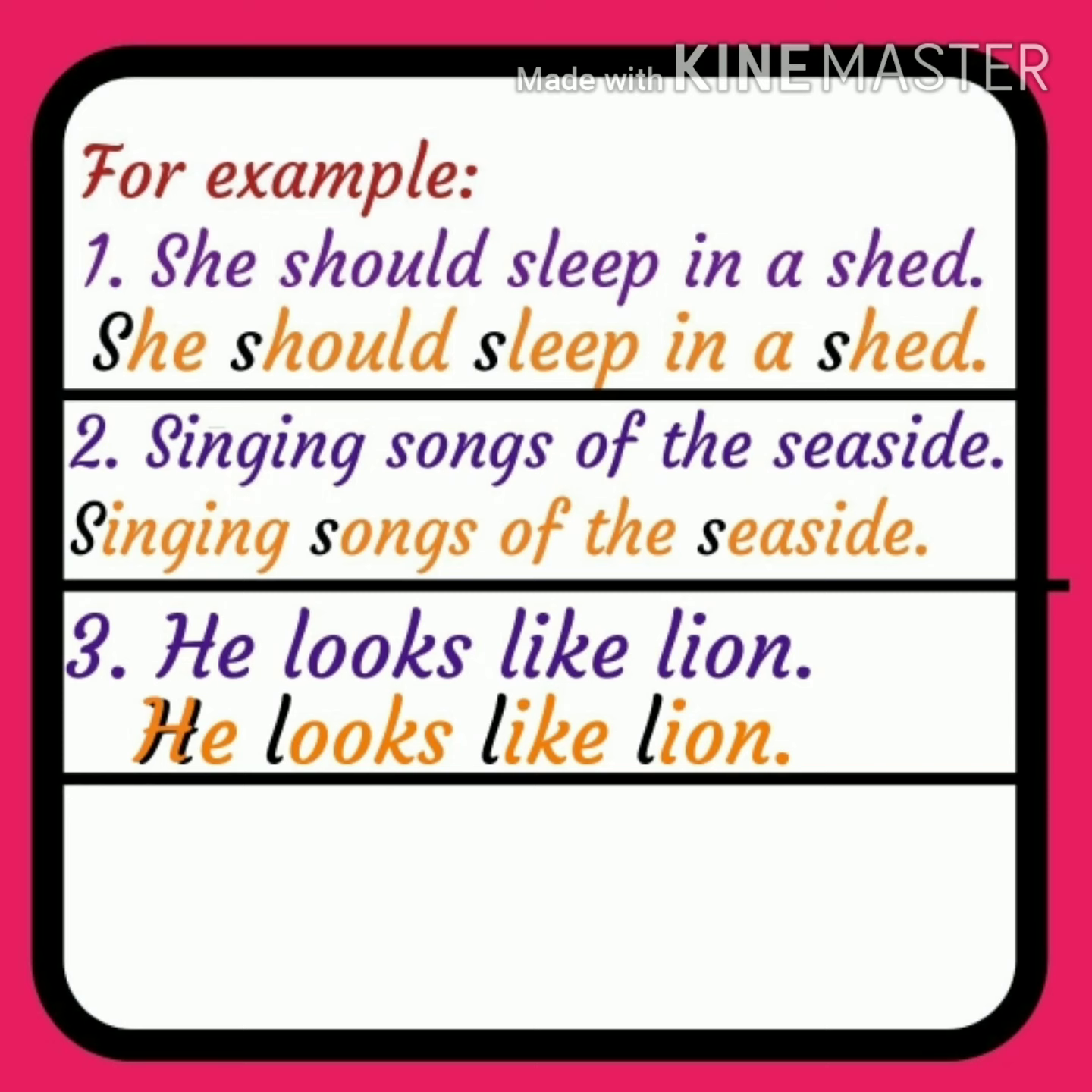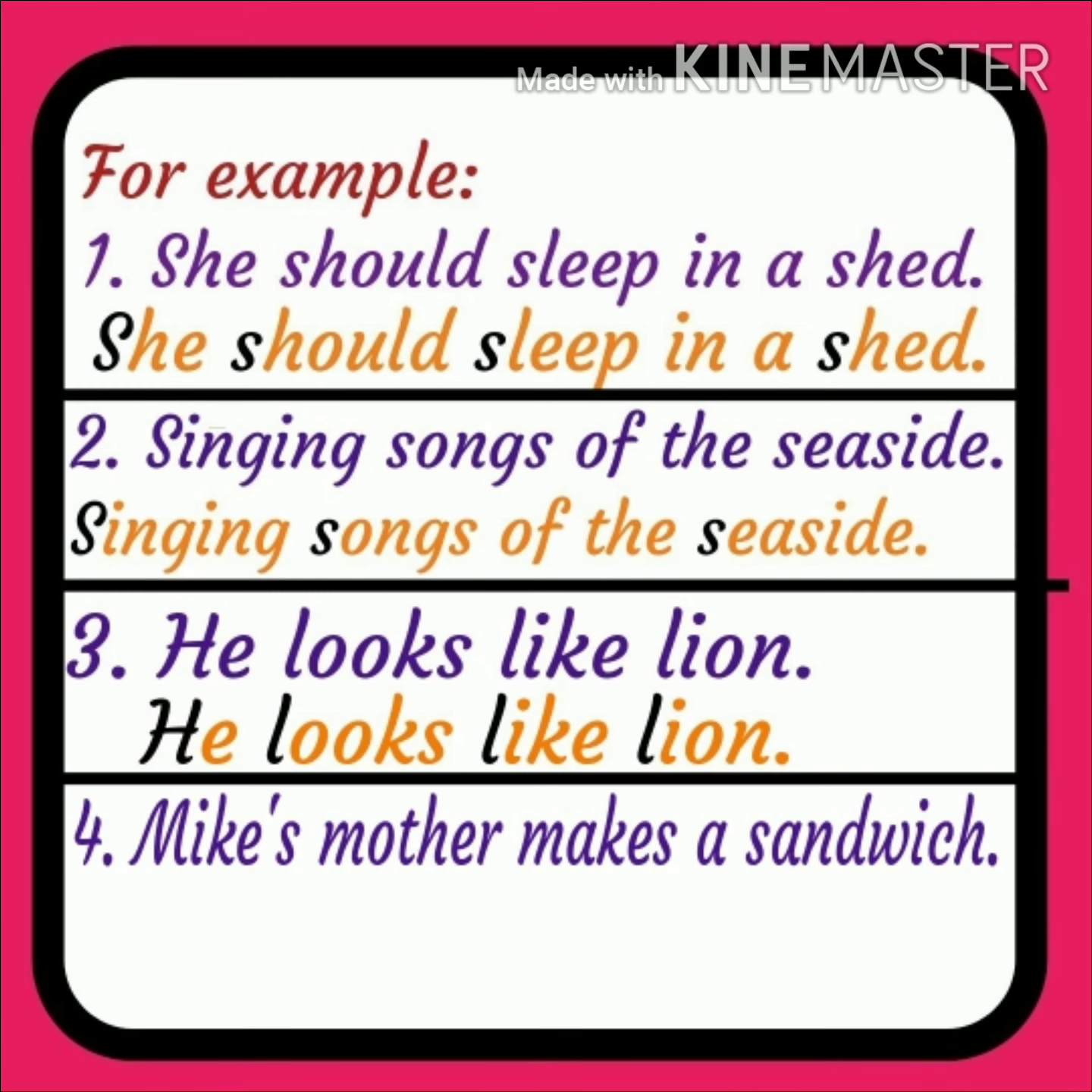But don't be confused. This sentence is of simile also, because in this sentence comparison is going on between he and lion. He looks like lion, and also like word is used to compare these two unlike things with each other. That is why don't be confused. This sentence is of both alliteration and also simile.